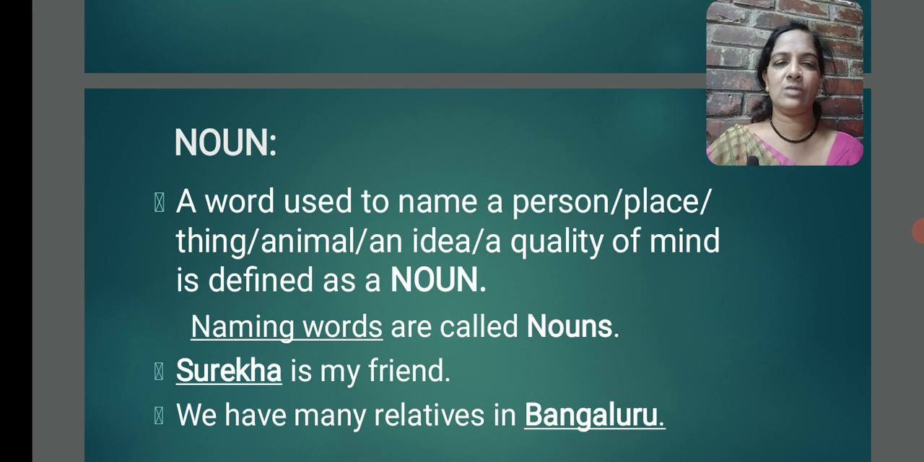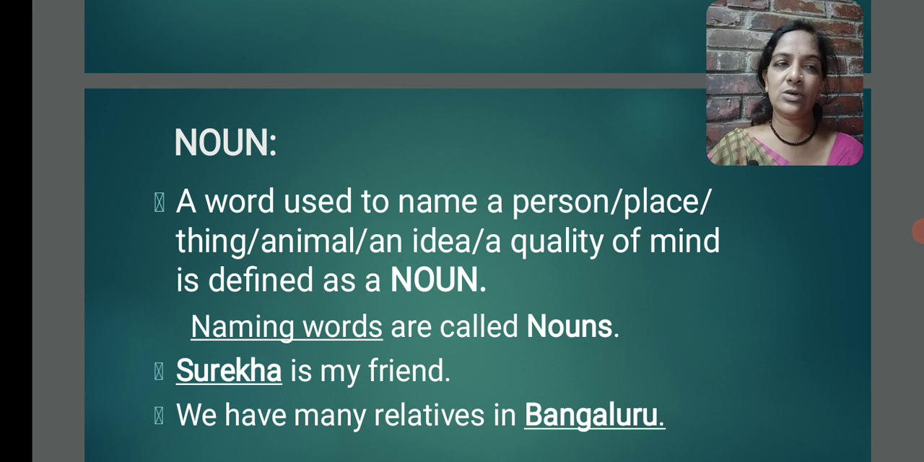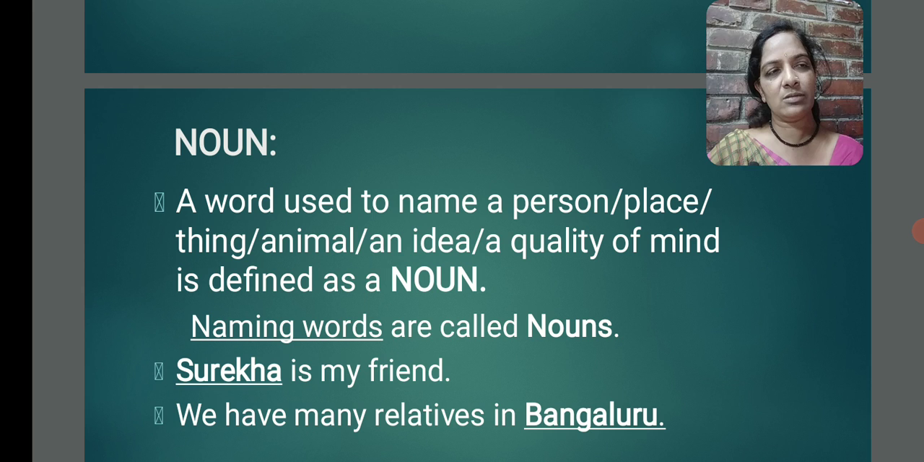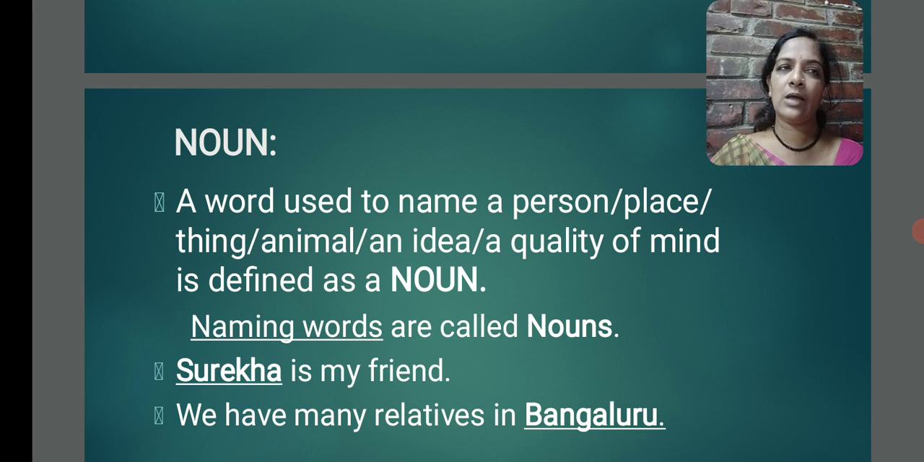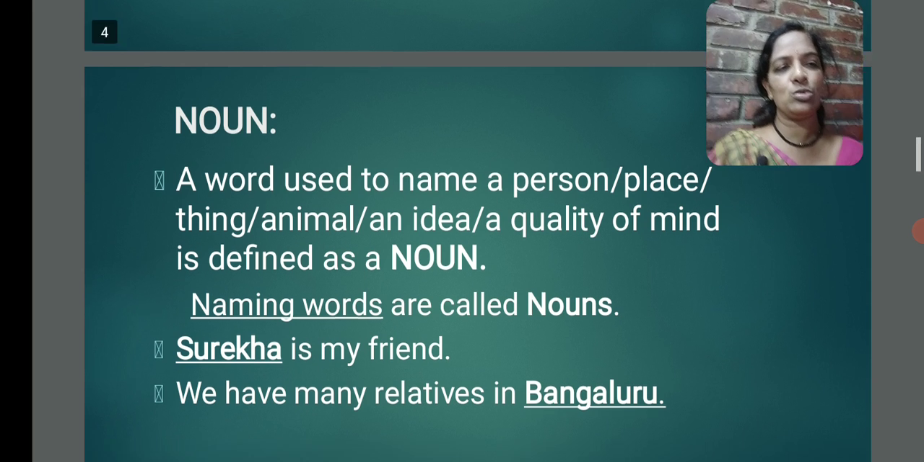Look at the first one. Surekha is my friend. Here the word Surekha is highlighted. What is it? It is the name of a person. Next one. We have many relatives in Bangalore. Bangalore is the name of a place. So, names of persons or names of places are nouns. Let us move to next example.